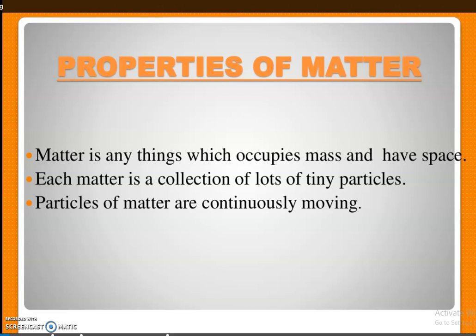Next property is matter is a collection of lots of tiny particles. We know matter is made up of small tiny particles. In the later chapters we have studied, what are those tiny particles? Yes, the tiny particles are atoms. Atoms are further divided into what subatomic particles, children? Yes, protons, neutrons and electrons. All these collectively join together to give matter.